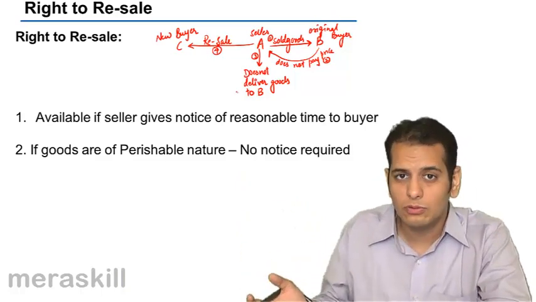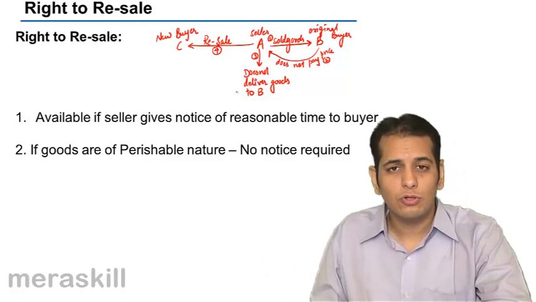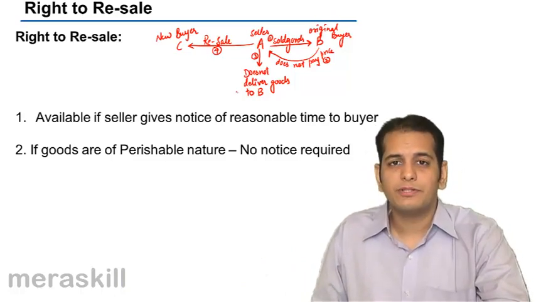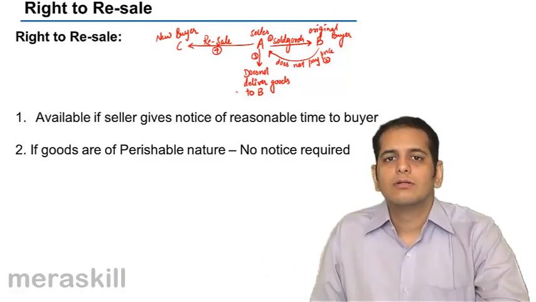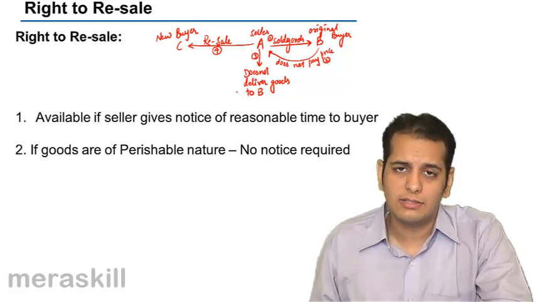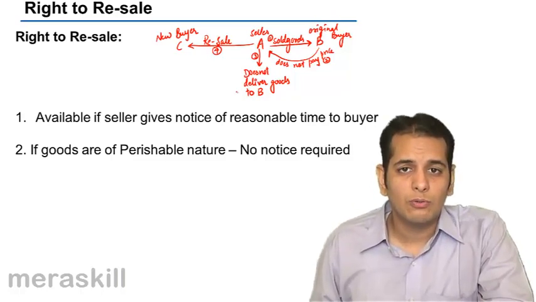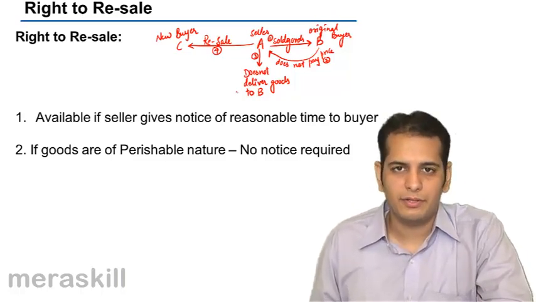I cannot wait till the time I give him notice, I give him reasonable time, then he pays me back or no, I don't know. I cannot wait for so long. So if the goods are of perishable nature, he can straight away resell them. No requirement of notice is there. Okay.